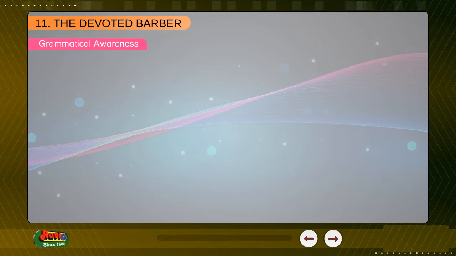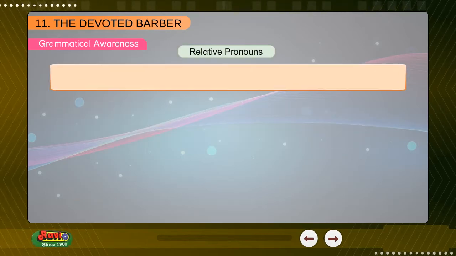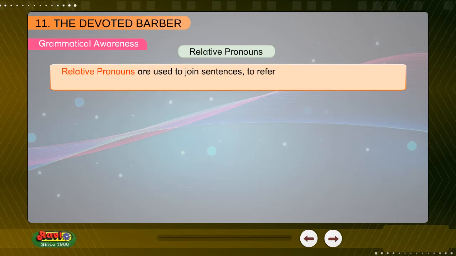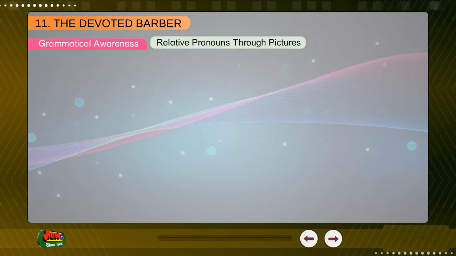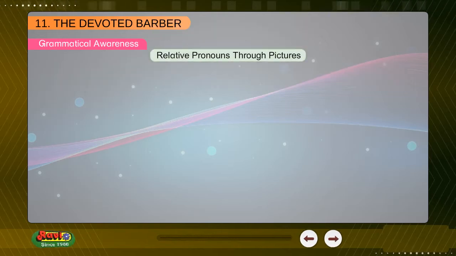Grammatical awareness. Relative pronouns. Relative pronouns are used to join sentences to refer back to a noun or a pronoun. As they join sentences, they are pronouns as well as conjunctions. Relative pronouns through pictures.